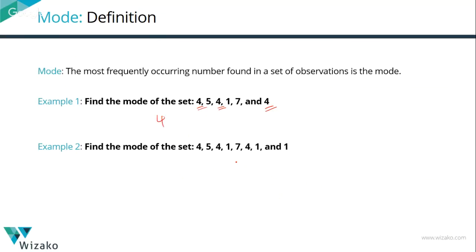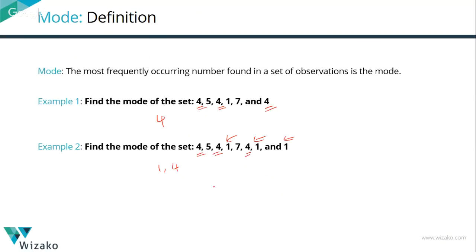Now, let's look at this. Not just 4 appears thrice. 4 appears thrice. So does 1. So what is the mode for this set of numbers? This is a bimodal data set. It's got 2 modes. 1 is a mode, 4 is a mode. It's not the number of times that they appear, that's a frequency. The number that appears with the highest frequency is the mode.